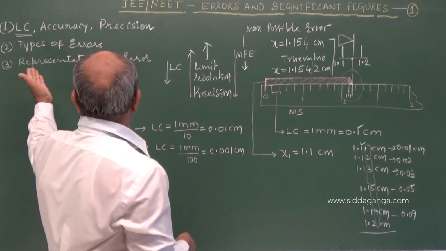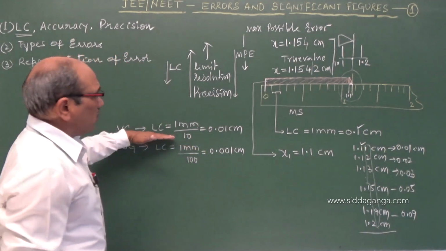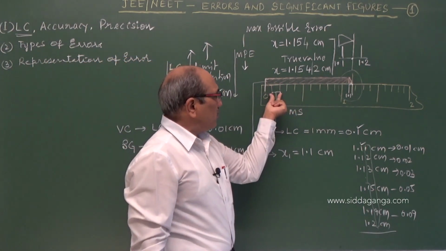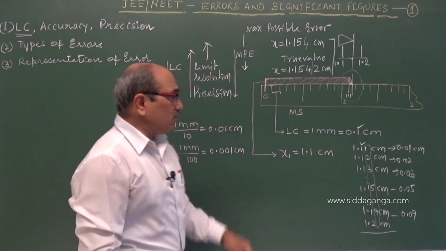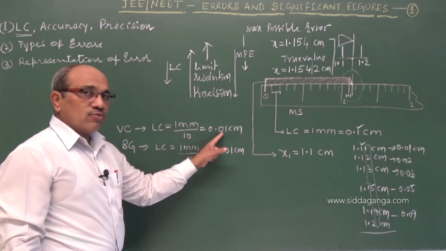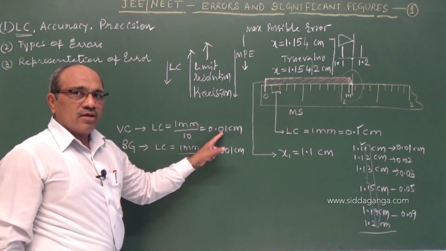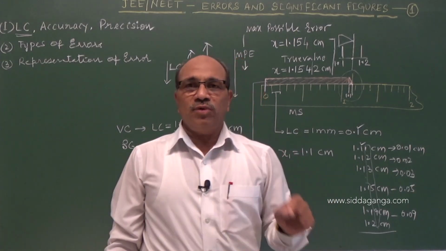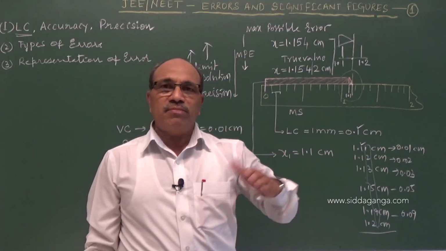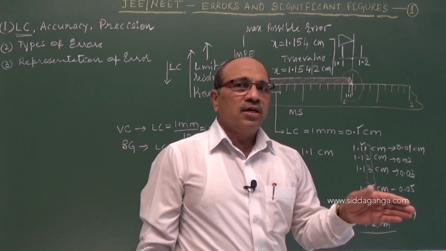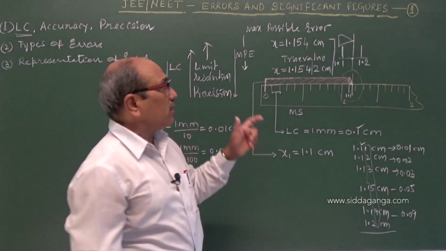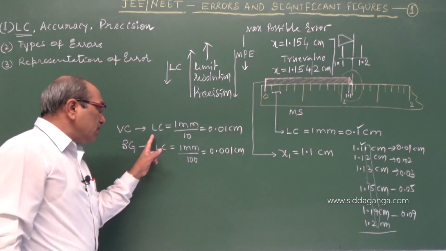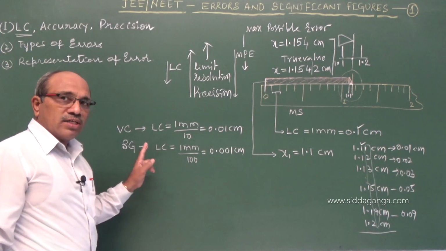Coming to least count, you understood already. This is the minimum magnitude. In the meter scale, the minimum magnitude is 1 millimeter. In the vernier calipers, you can go up to a smaller value, but we cannot measure below that value. The minimum magnitude of a scale we call the least count of that scale. Any number represented in the result beyond that is uncertain. Up to where you can have certain numbers, we call it a measurable quantity, and the least count is the minimum magnitude.